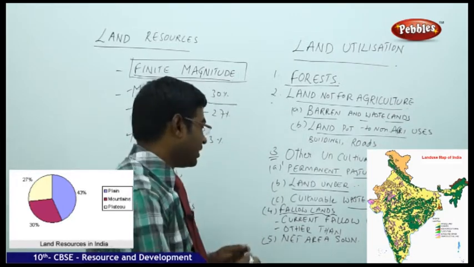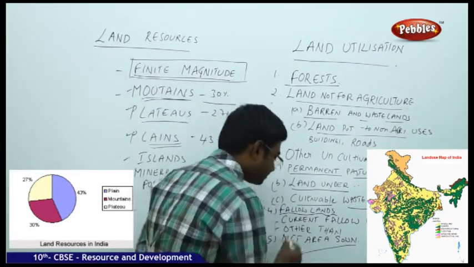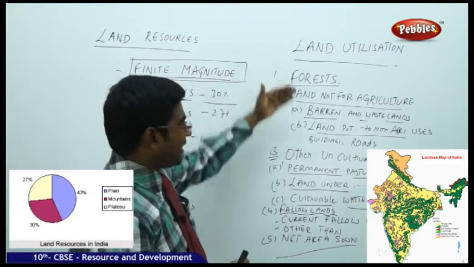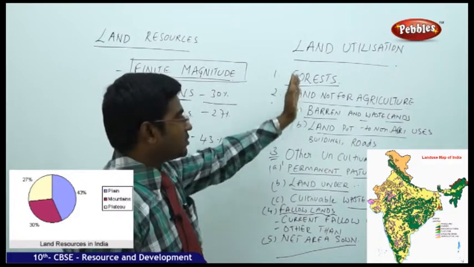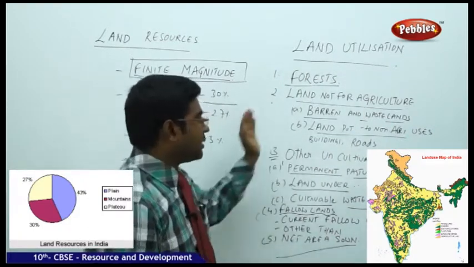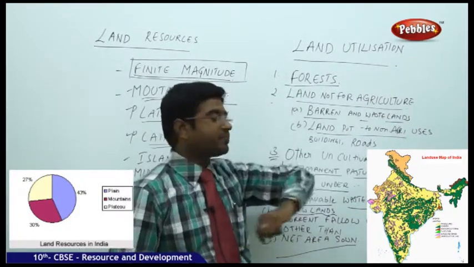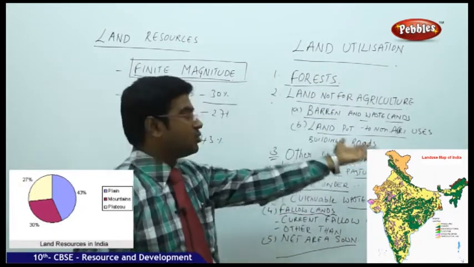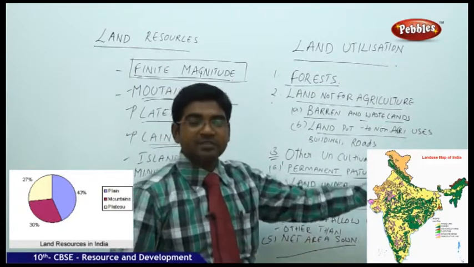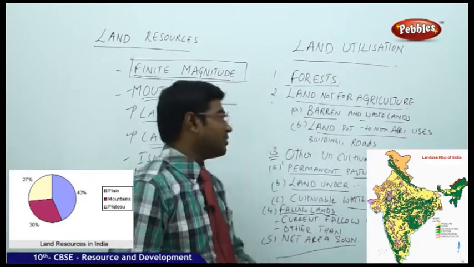Then moving on to the net area zone. We started with all the dry lands. First we started with the forest, then the land which is not used for agriculture. Then we discussed the barren and the wastelands. In that again land which is not put for agricultural uses, non-agricultural uses like building roads, buildings, factories, infrastructure, everything.